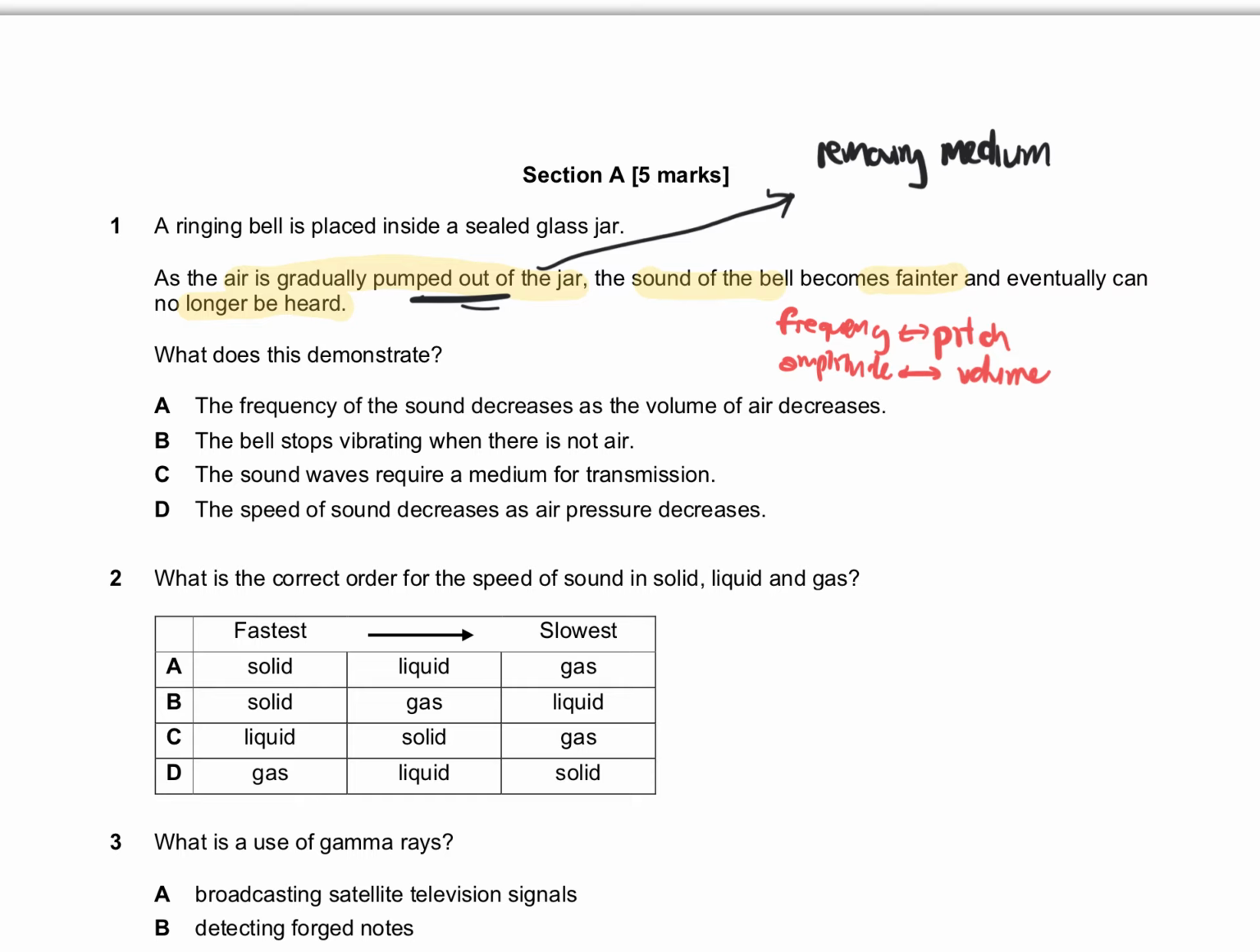The bell stops vibrating when there's no air. Here's the thing, the bell can keep vibrating, but what we don't hear is a sound. It doesn't mean the bell stops. It's just that we cannot hear the sound anymore.